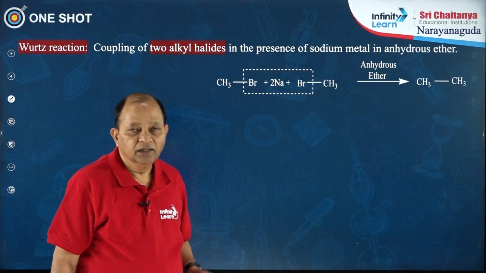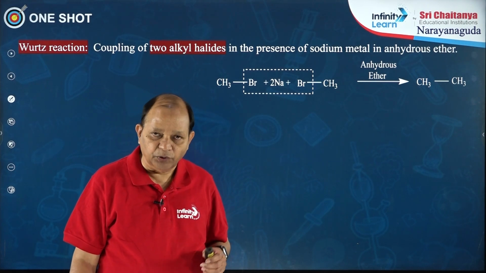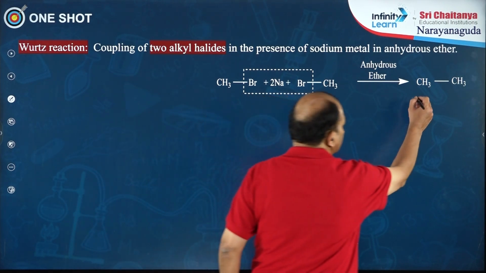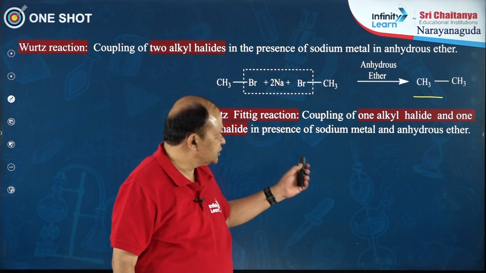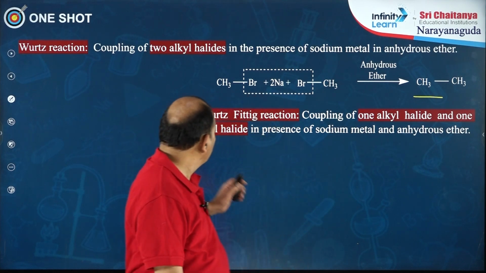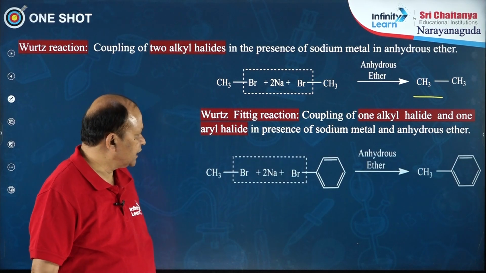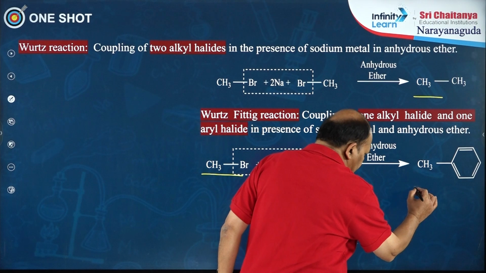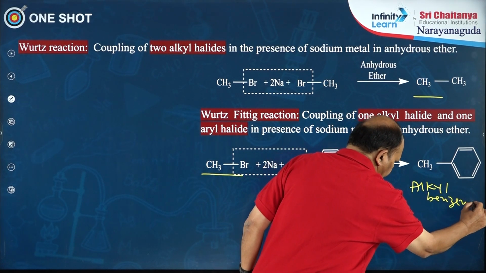In the Wurtz reaction, two alkyl halides couple in the presence of sodium metal in the solvent anhydrous ether to give an alkane. A similar reaction is the Wurtz-Fittig reaction. This is the coupling of one alkyl halide and one aryl halide in the presence of sodium metal in anhydrous ether. This is the alkyl halide, this is the aryl halide, and the product is alkyl benzene.